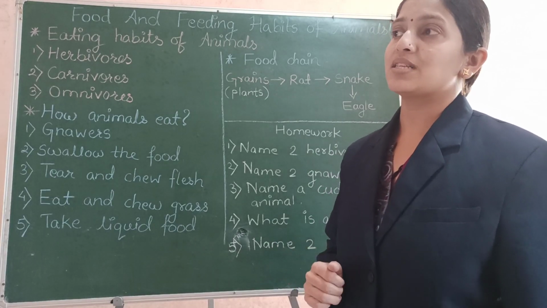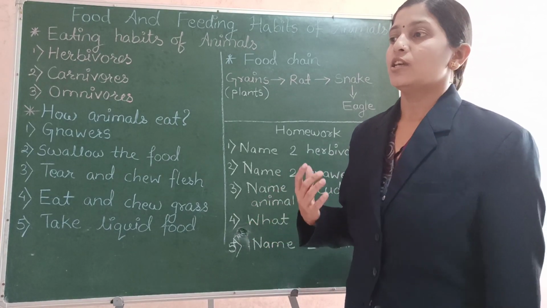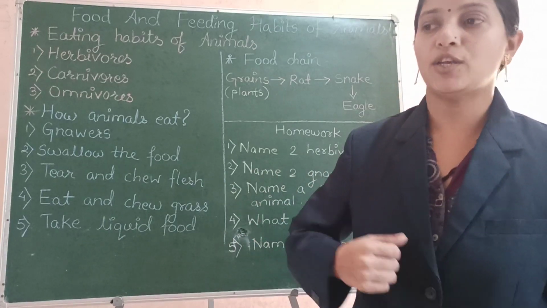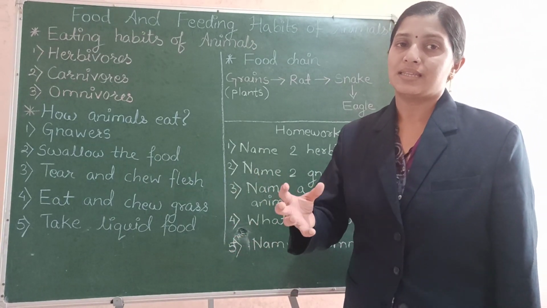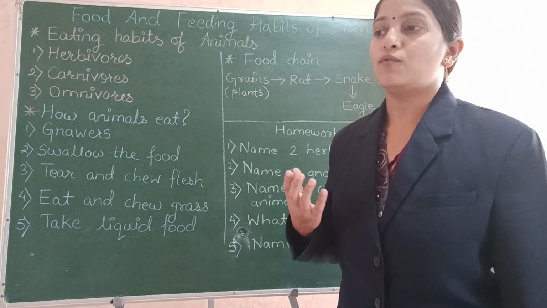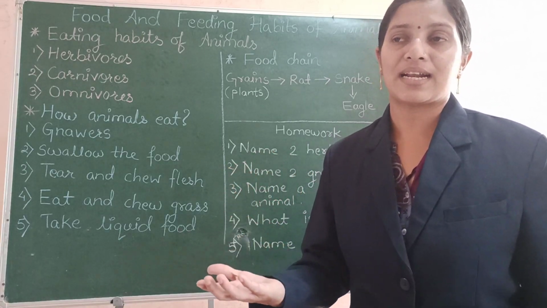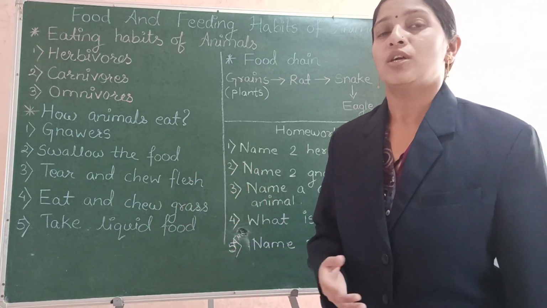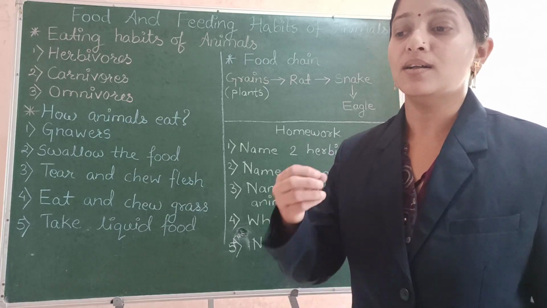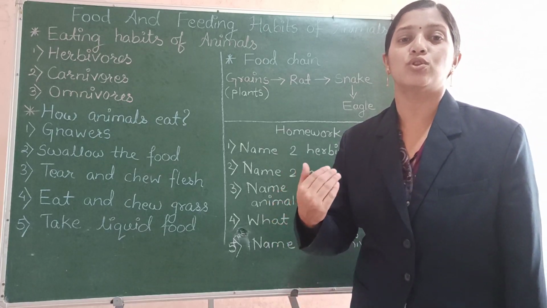Also some animals like dogs and cats eat both types of food, that is solid as well as liquid. When you give them solid food, they take a bite of it with their mouth. But what about liquid food? If you offer some milk to the cats and the dogs, can they eat it directly? No, they have to take the milk into the mouth with their tongue.